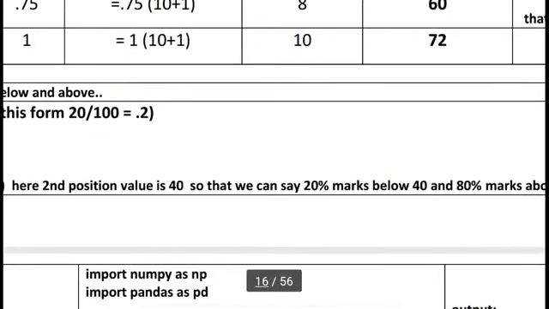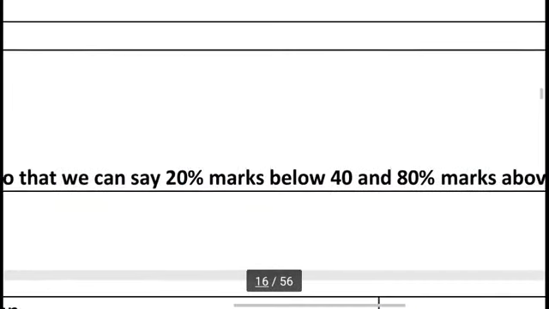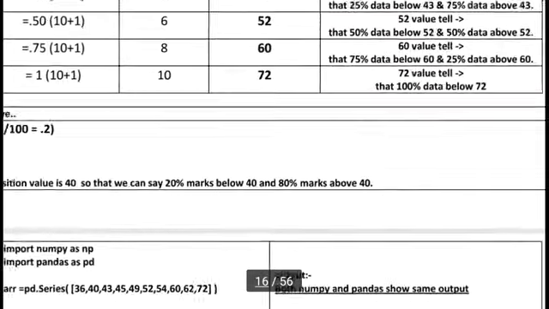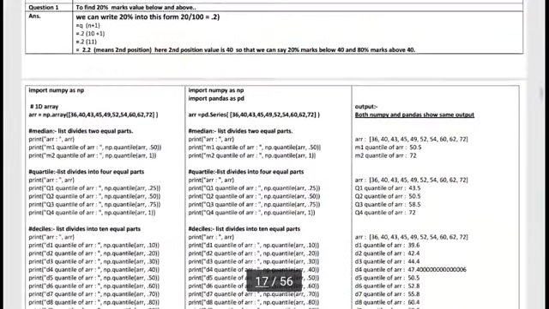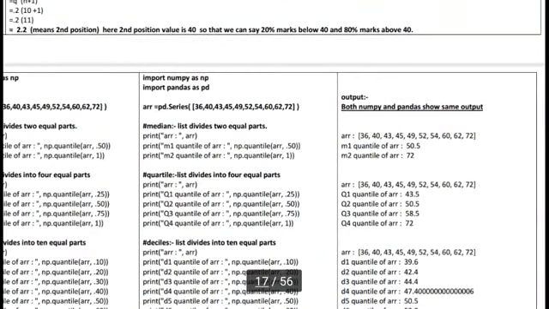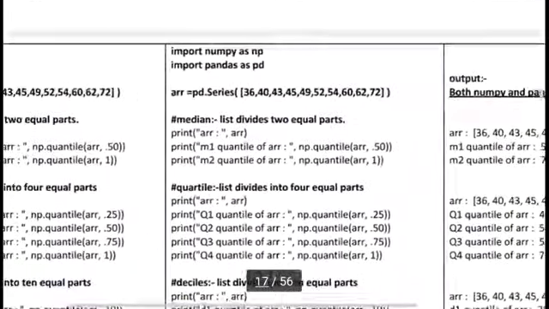Okay, but Python provides a function. Suppose we already use sum, max, mean. So Python also provides a function.